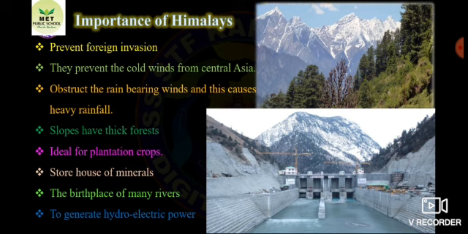Now, why is the Himalayan mountain important, or what are the uses of the Himalayan mountain? First one, it prevents foreign invasion. The Himalayas act as a natural frontier. Because it is like a wall, it prevents invasion from foreigners. So it is a natural boundary or natural frontier to our country. It prevents foreign invasion and it prevents the cold wind from Central Asia. From Siberia in Central Asia, cold winds used to blow towards India.